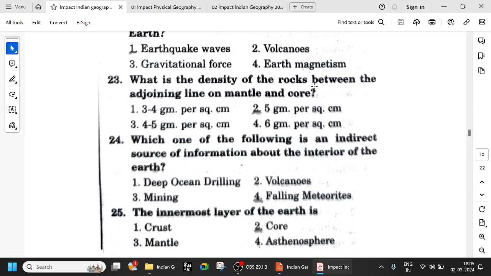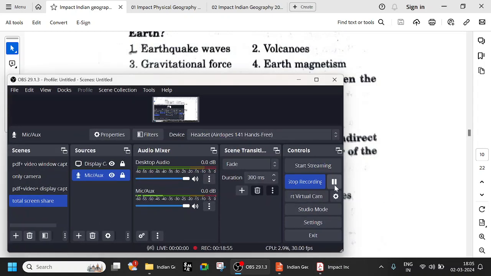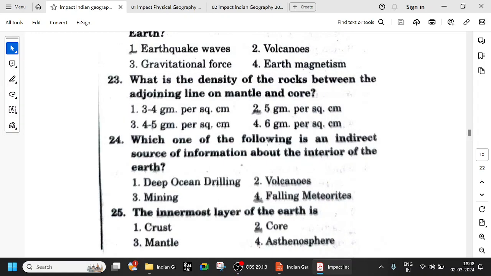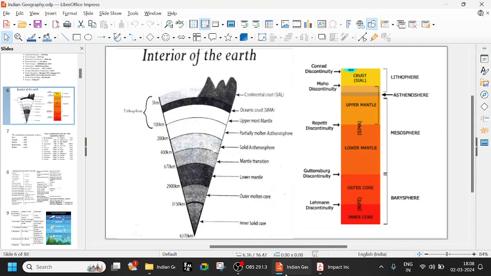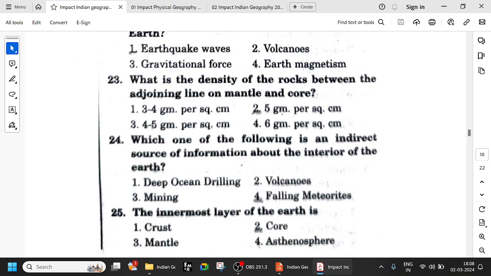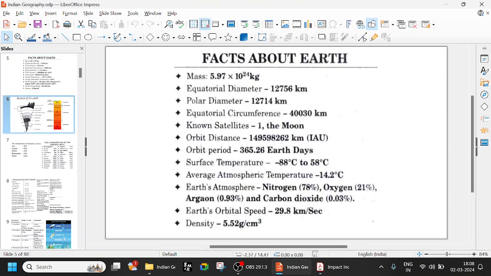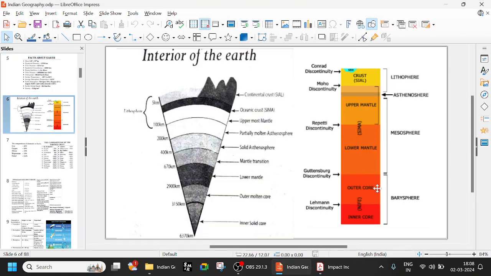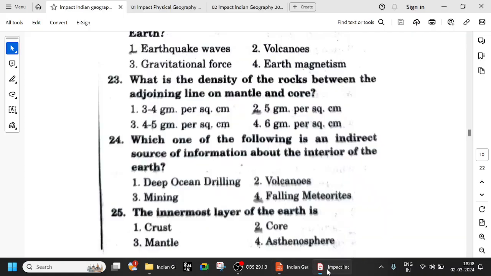So what is the density of the rocks between the adjoining line of mantle and core? In general, we have seen the density of Earth is 5.52 gram per centimeter cube. Try to remember that. This one also is 5 gram. So try to remember if you can, between mantle and core. So this is the mantle and this is the core. Here it is saying the density is almost similar to that of the total density of the Earth. Try to remember.